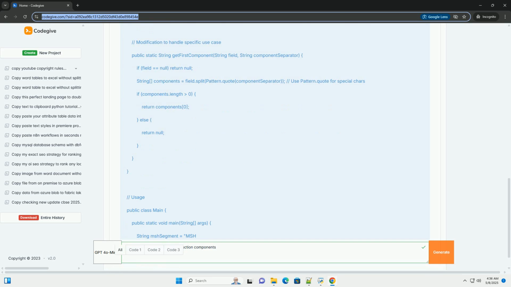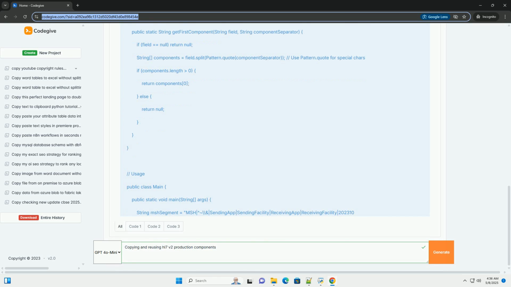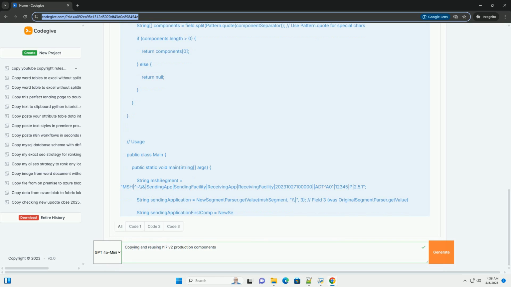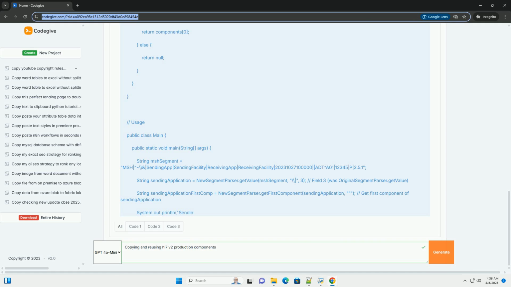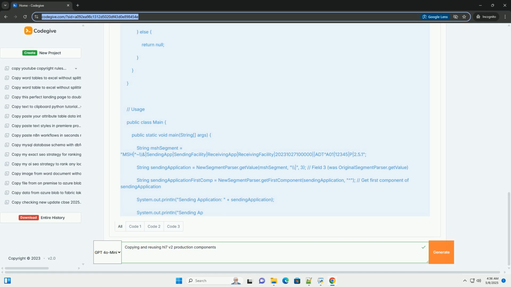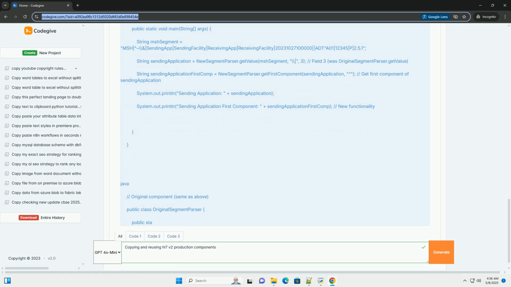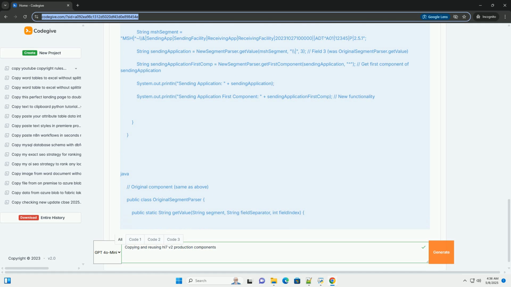Why reuse HL7 components? Reusing HL7 components offers numerous benefits. Reduce development time. Avoid reinventing the wheel. Leveraging existing, well-tested code significantly speeds up the development process. Improved code quality. Pre-built components that have been proven in production are likely more robust and have fewer bugs than newly written code.